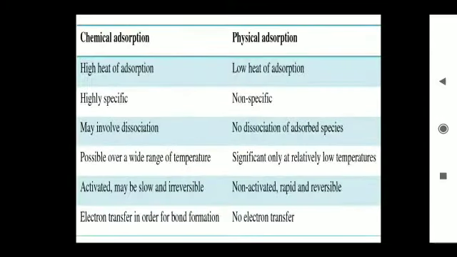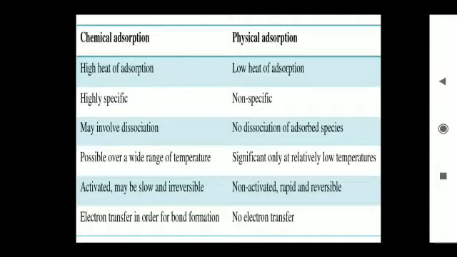Chemical absorption. In chemical absorption, heat of absorption is very high. It lies between 40 to 4000 kilojoules per mole. In physical absorption, there is low heat of absorption, 20 to 40 kilojoules per mole. Chemical absorption is highly specific and physical absorption is non-specific. Chemical absorption may involve dissociation process. In physical absorption, no dissociation of absorbed species.